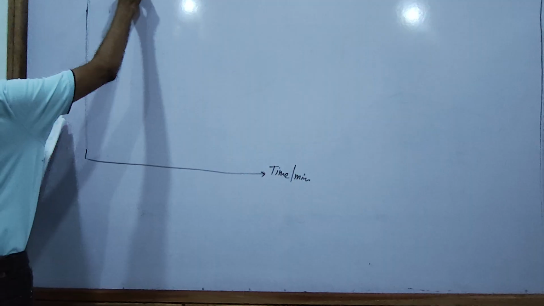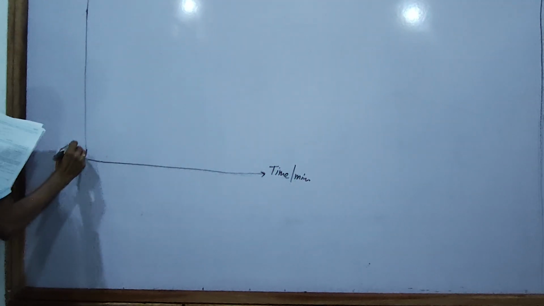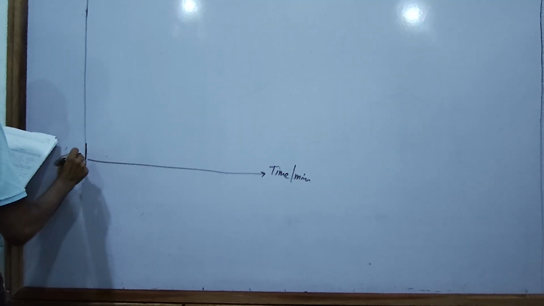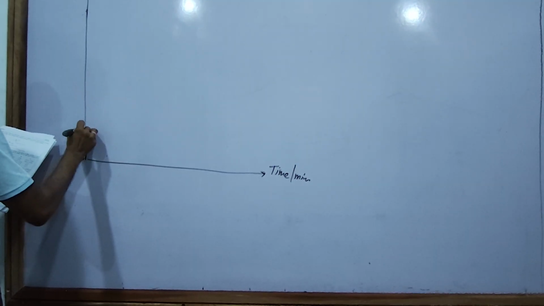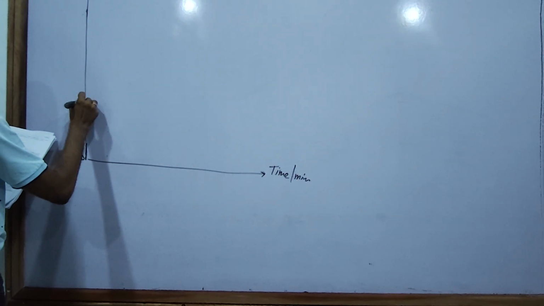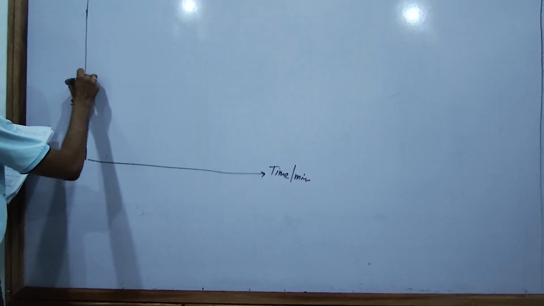In centigrade. Start with minus 50, and then go to 0. Then go to 50. Then 100.